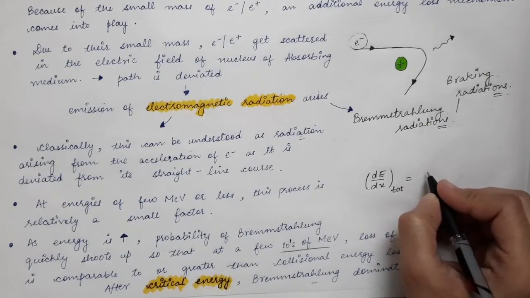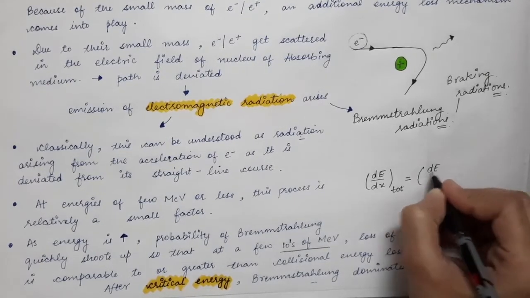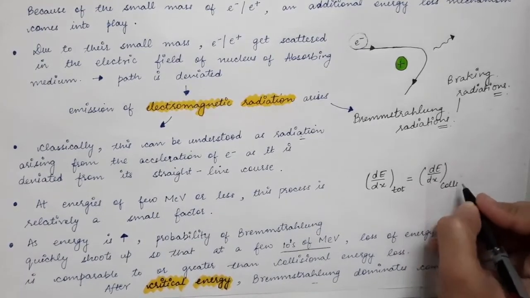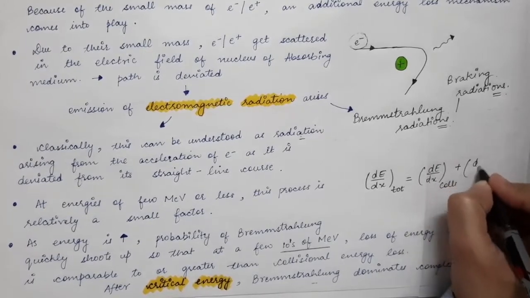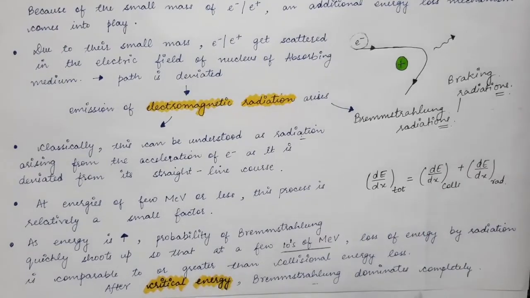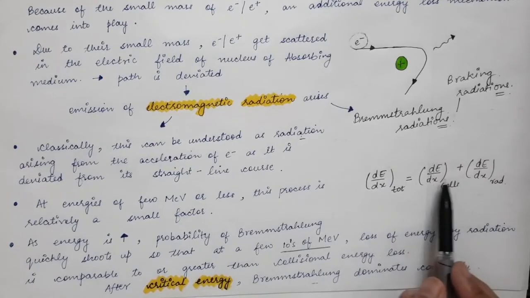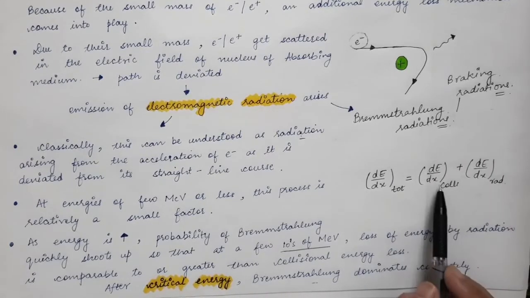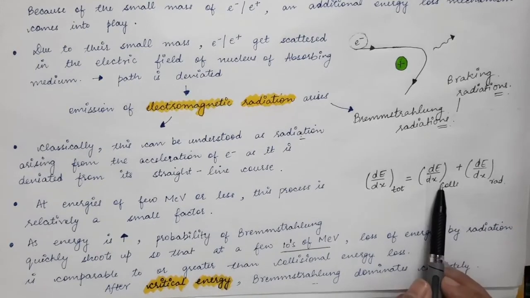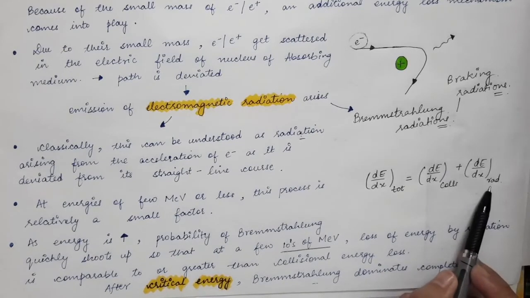So in the case of light charged particles, the total energy loss is the summation of two energy losses. First is the collisional energy loss that we discussed, the energy loss due to the collisions, and second is the radiation loss. So two processes contribute to the energy loss in the case of electrons or positrons.